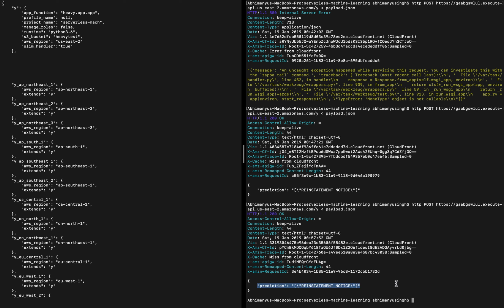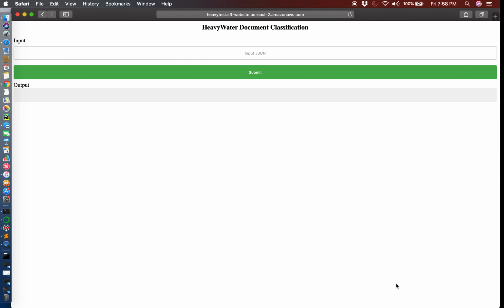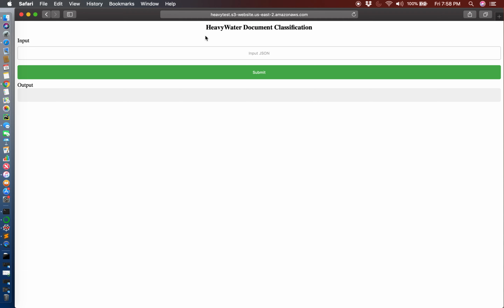It's called reinstatement notice. So the next task was to show it on a nice looking web page. I'm not too good with front end, so I just did the minimal thing that I could do and created this, hosted this on S3. And we have a text box over here where we can input JSON. We just have to click on submit and it does everything that we just saw running on the terminal.